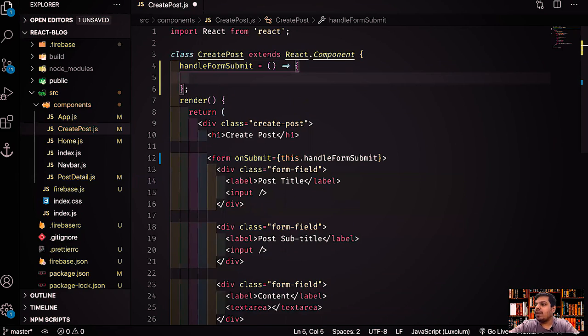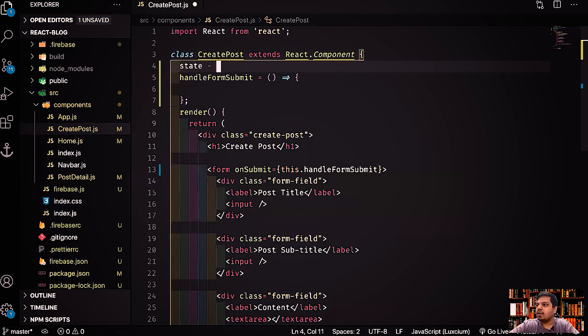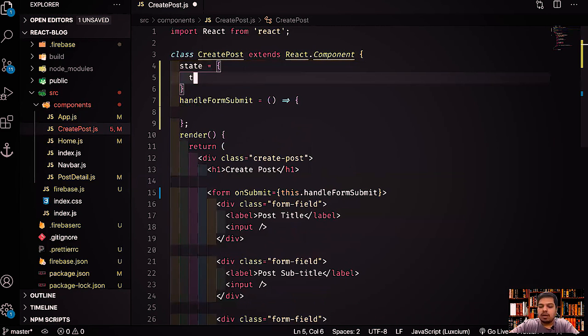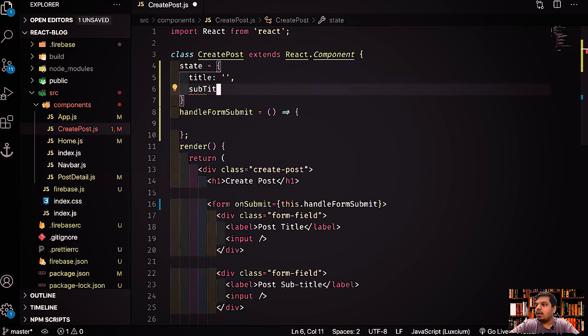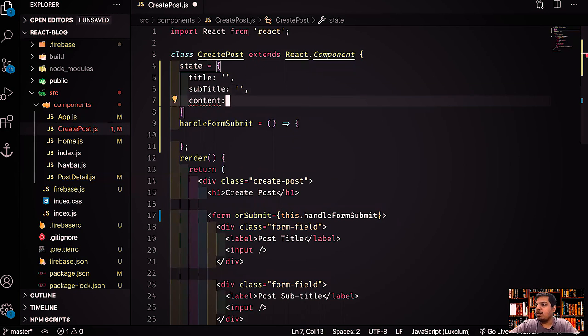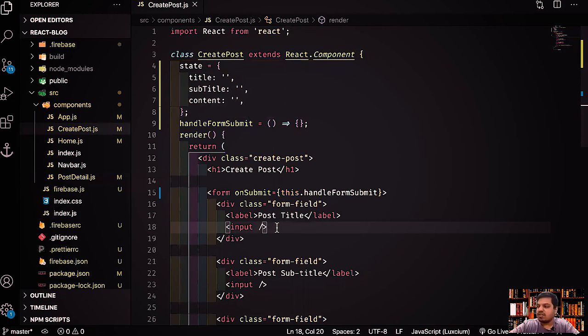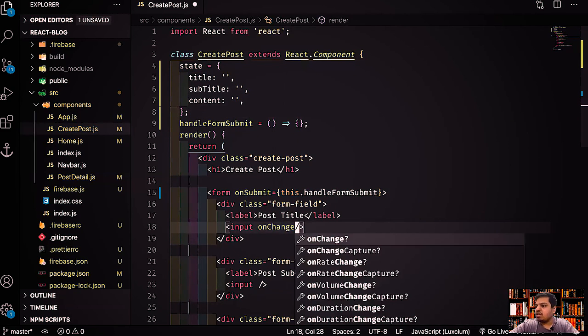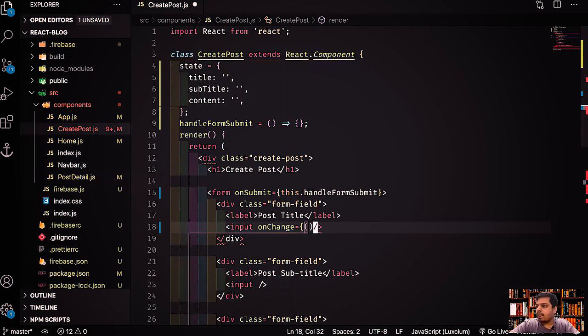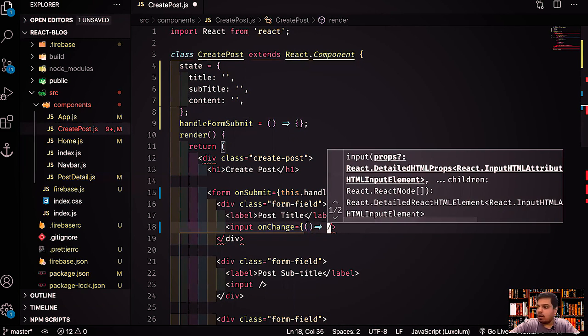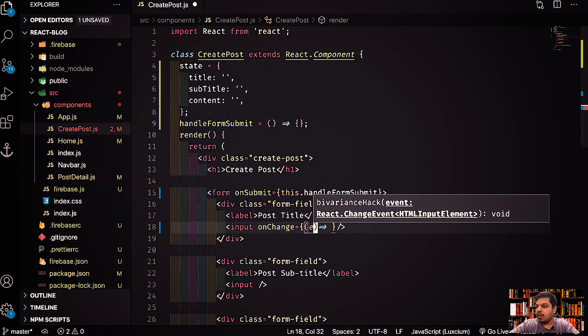And here what we'll do is we'll grab all of this title and everything. First we have to keep that in state, right? We'll say title is this initially, subtitle is this initially, content is this initially, that's fine. And now what we have to do is just write onChange listeners over here. We say onChange equals, right, and this will basically get the event.